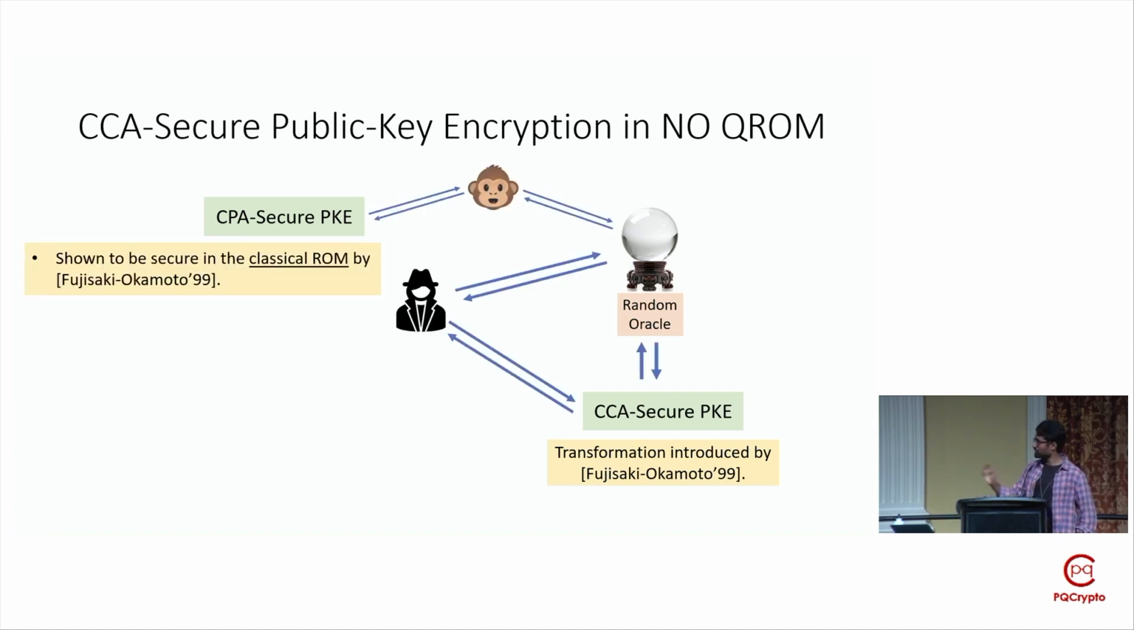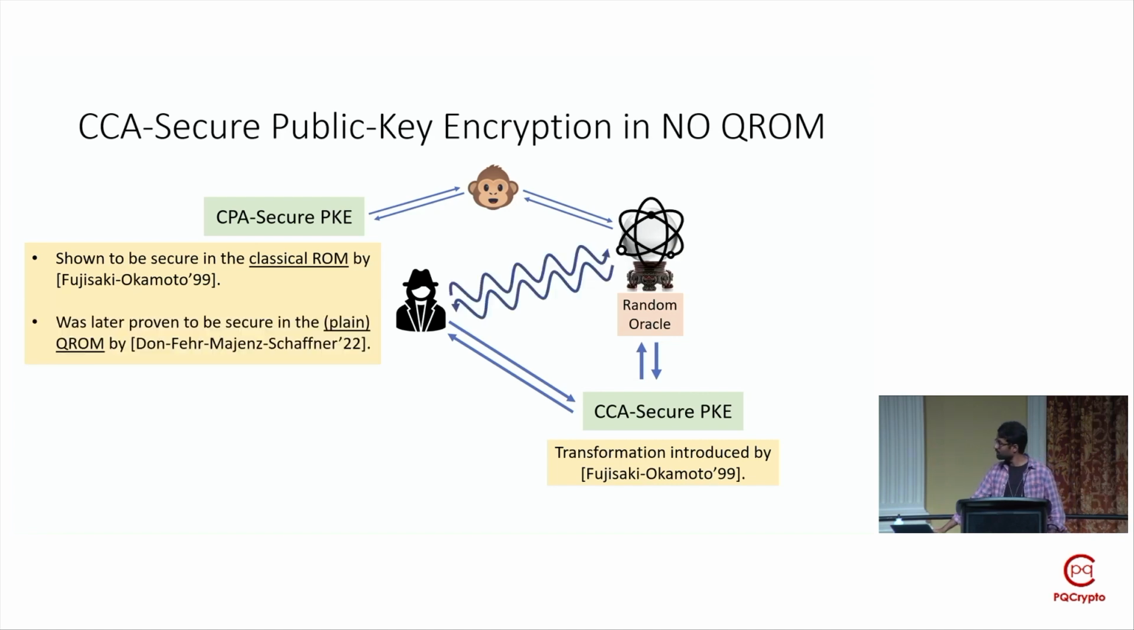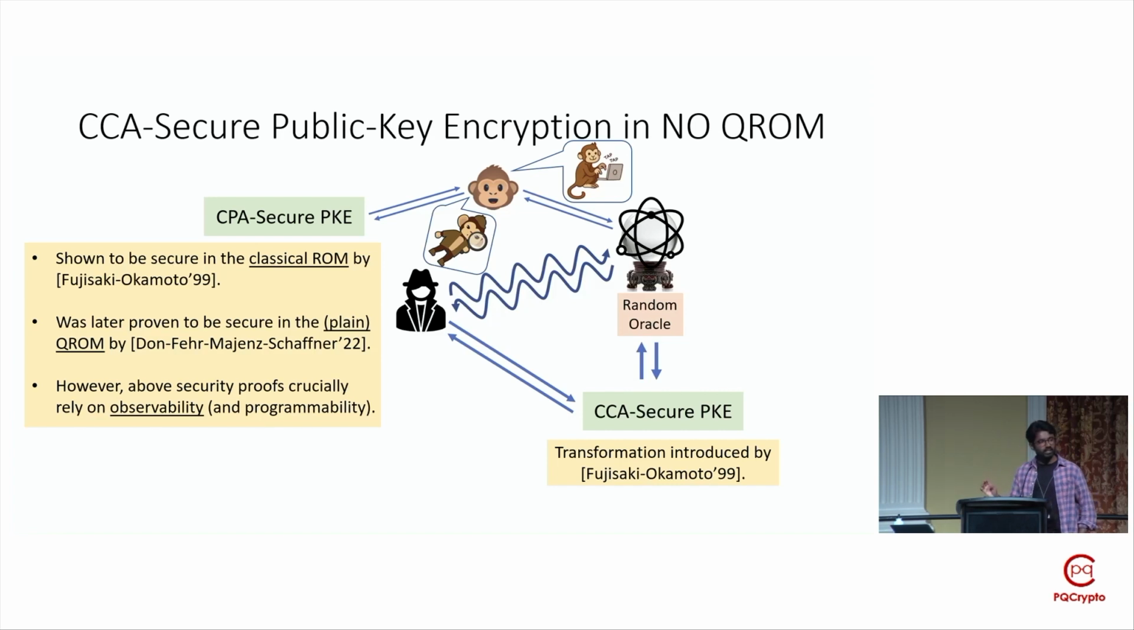Fujisaki and Okamoto proved security of these final PK schemes by using a reduction to the CPA security of the underlying PK scheme. And they did that in the classical ROM setting. Recently, Don et al. proved post-quantum CCA security of the Fujisaki-Okamoto transformed PK schemes in the plain QROM using a bunch of cool techniques. However, these prior security proofs crucially rely on the assumptions that I stated earlier on, namely the assumption of observability and programmability.